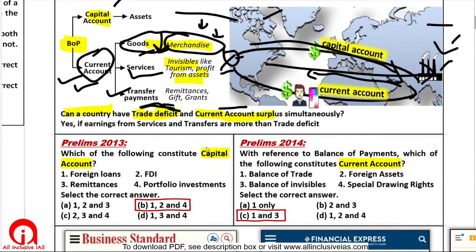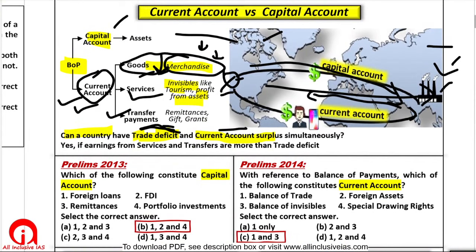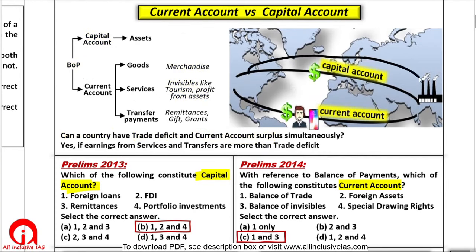Now see the previous year question of 2013 and 2014. In 2013, UPSC asked which of the following constitute capital account? So capital account is 1, 2 and 4. See, remittances are a part of current account, right? There is no future liability.